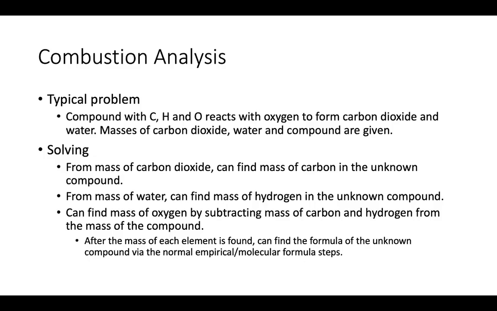Okay, and so knowing the mass of water and carbon dioxide, we can actually work backwards and find the mass of carbon and hydrogen from our unknown compound, right? Once we know those masses, we can take the mass of our unknown compound, which again is given, and subtract the mass of carbon and hydrogen from it, which will give us the mass of oxygen in our unknown compound.